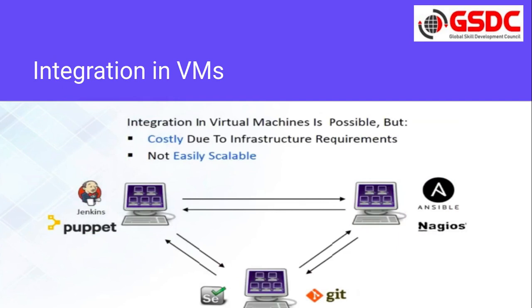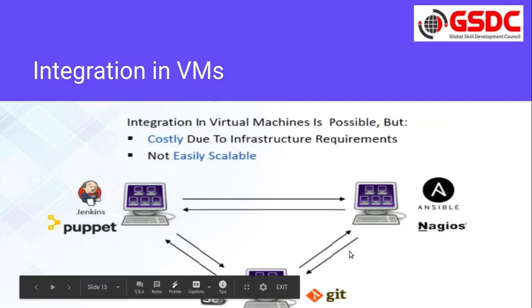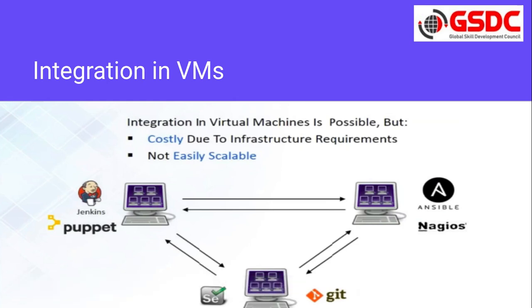Now let's talk about how we can integrate in virtual machines. Integration in a virtual machine is possible but costly due to the infrastructure requirement, and not easily scalable. So if we use multiple virtual machines to deploy Jenkins or Ansible or Git, we can definitely integrate everything inside it, but due to the greater infrastructure requirement and wastage of resources, it's very costly. And if you want to scale further, also due to the extra cost, it's not easily scalable.